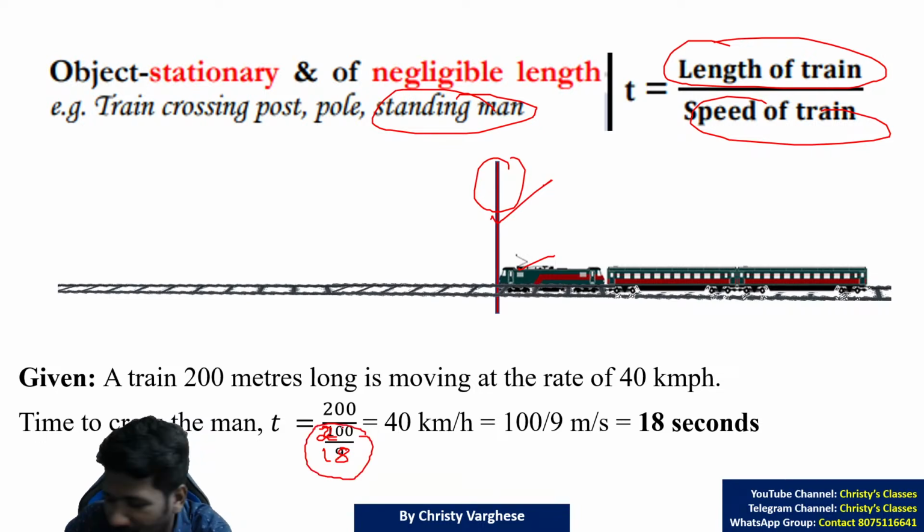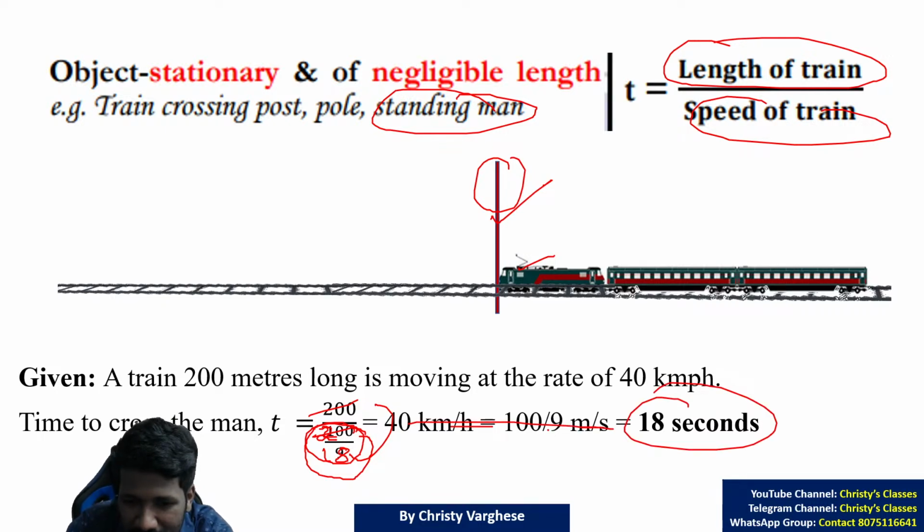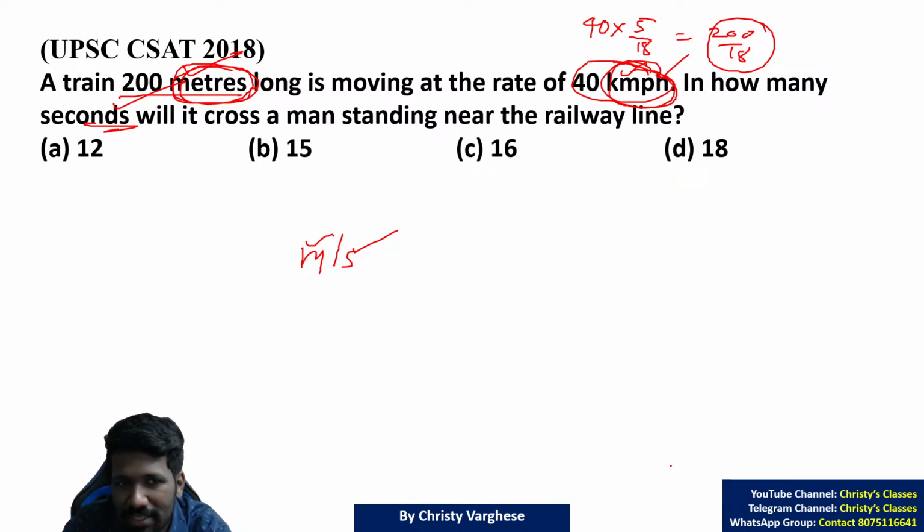In these kinds of simplification, don't simplify it further. In school, that was another wrong habit we learned from school. Necessarily or unnecessarily, everywhere we simplify. But here 200 by 18, let it be 200 by 18. In competitive exam, most of the time the fraction will be such a way that it can be cancelled easily. 200 and 200 will cancel and 18 will go to the top. All of you are understanding? That is 18 seconds. This step itself is not necessary. That is what I am trying to say. All clear why 18 seconds is the answer?